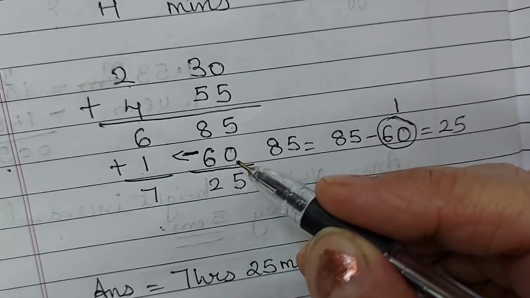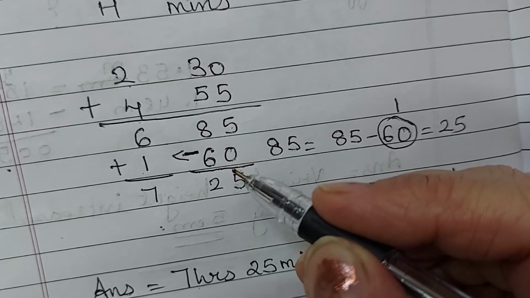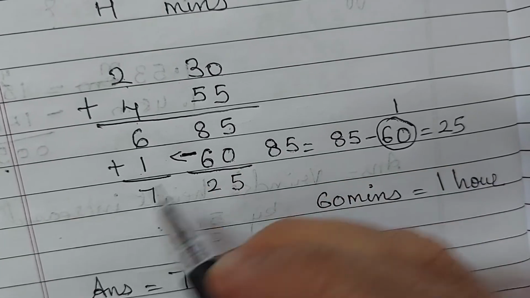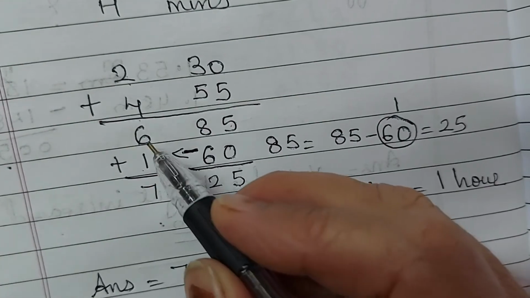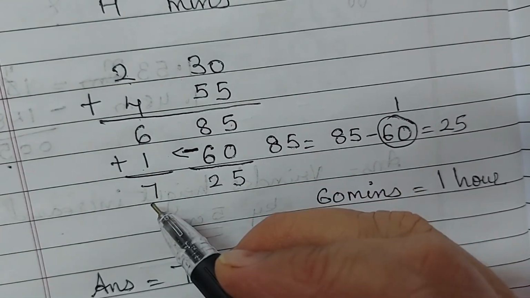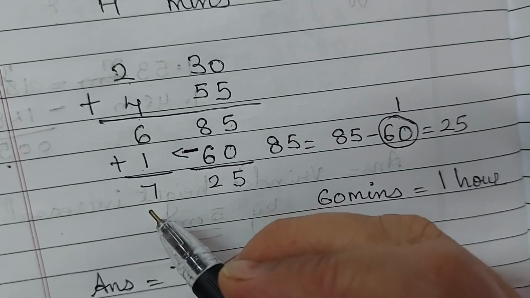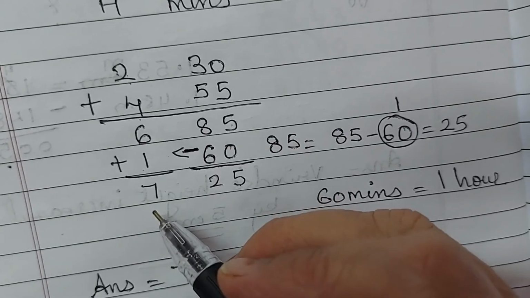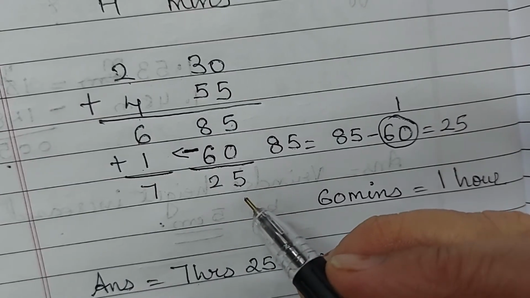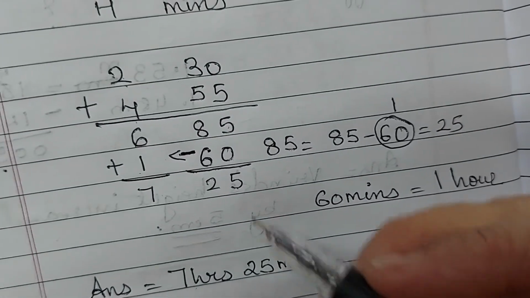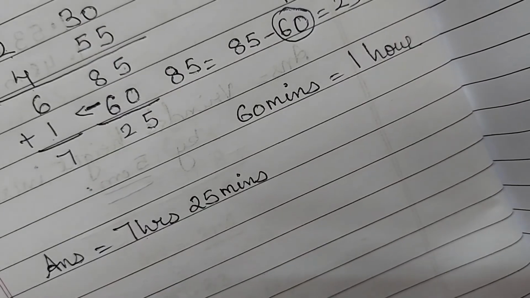60 minutes becomes 1 hour. So we have to write it in the hour column. So this hour is 6 plus 1 is equal to 7. So total how many hours? 7 hours. 7 hours and 25 minutes. Got it? I hope you all have understood. Moving to the second question.